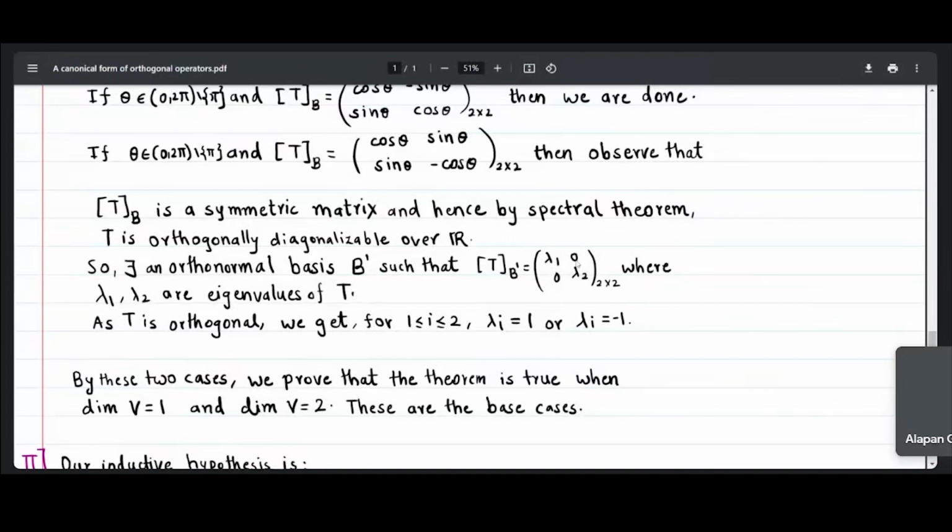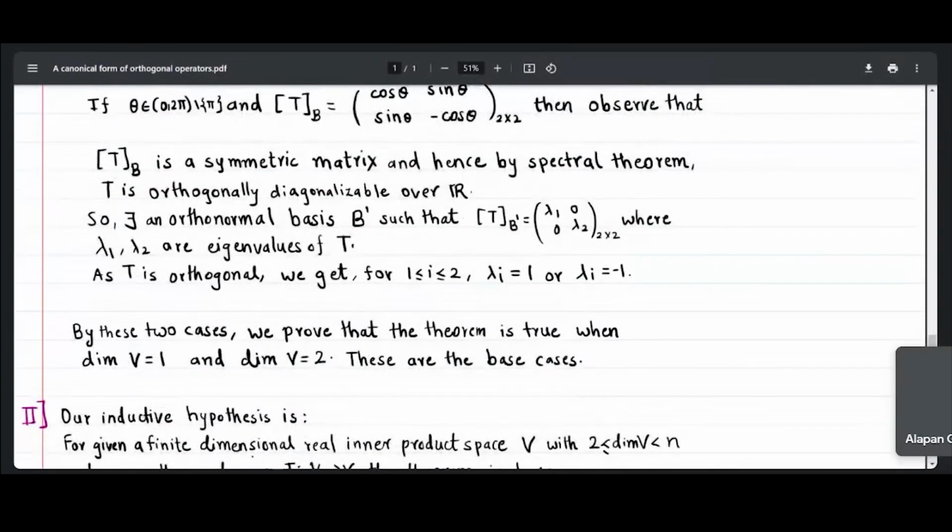So by the definition of an orthogonal matrix, we get that lambda i is equal to 1 or lambda i is equal to minus 1, where i is either 1 or 2. So here also we got our required form.